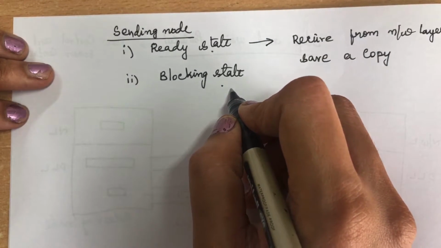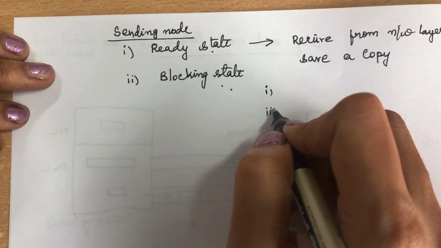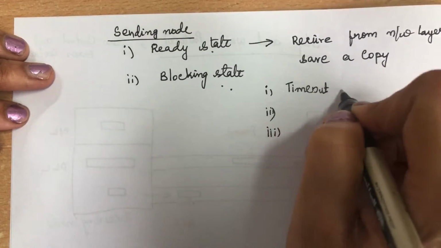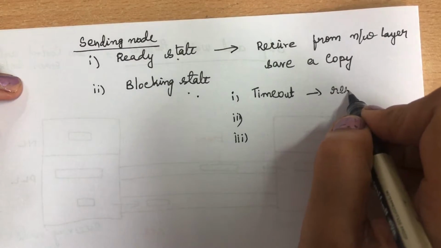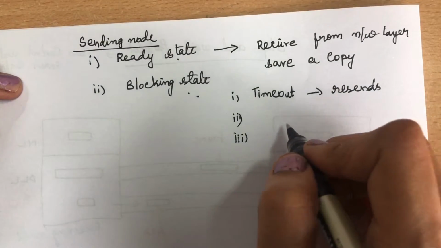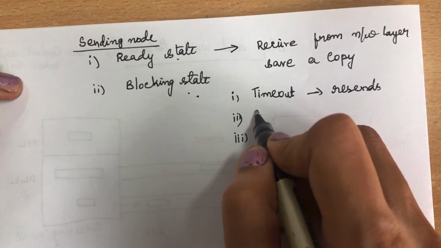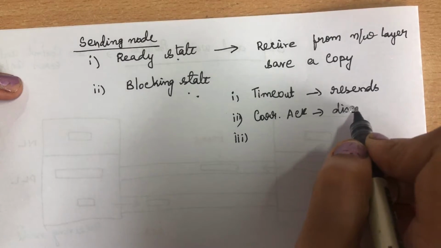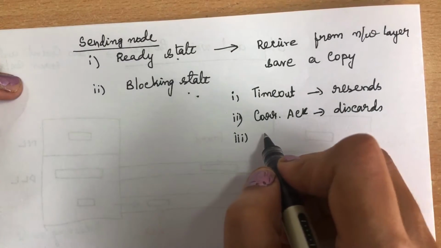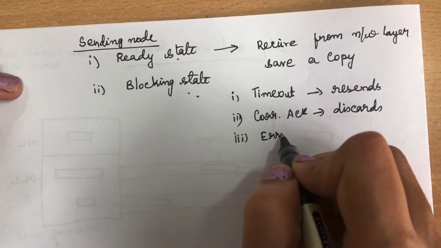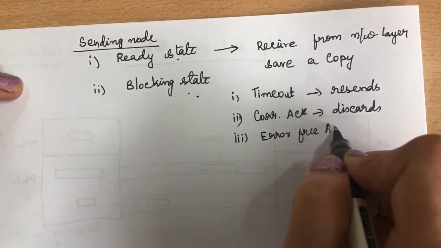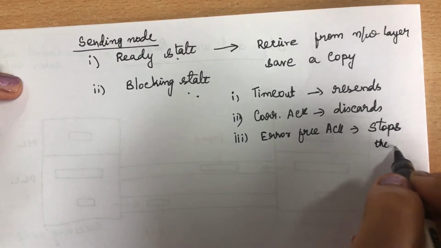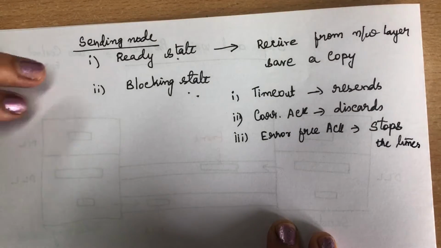Now, in the blocking state, it performs three actions. The first one is when timeout occurs: the sender will resend the frame. The second one is if a corrupted acknowledgement arrives, it will discard the acknowledgement. If an error-free acknowledgement arrives, it will stop the timer. So these are the actions performed in the sending node.